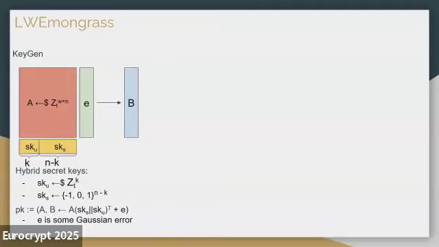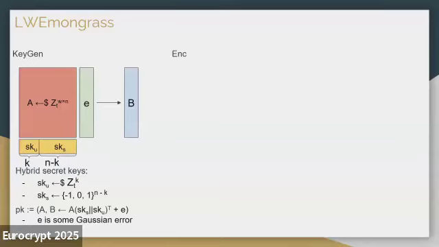The reason why we have a hybrid secret key is basically because if we have all the stuff to be uniformly random, then we will lose the efficiency as what we have for PVW. However, if we make them all to be short, then we don't have the snake eye resistant property. So that's why we want to enjoy the advantage of both games. We just combine them to be a hybrid. So the SKU part will guarantee us the snake eye resistant property, and since most of the stuff in the secret key will be ternary, will be short, we will have efficiency.